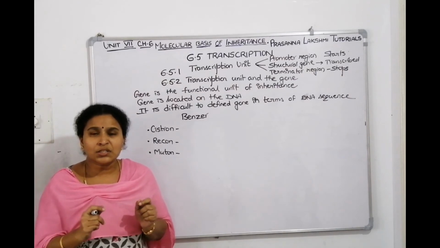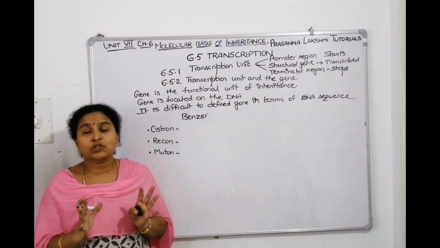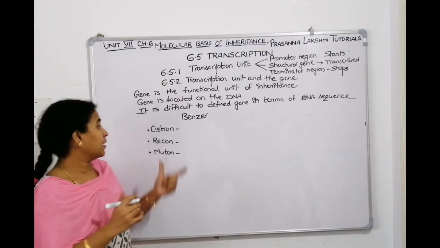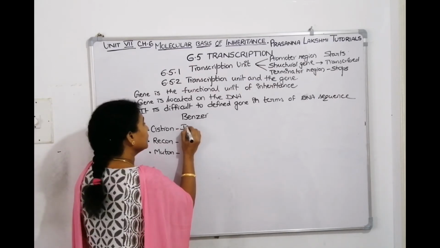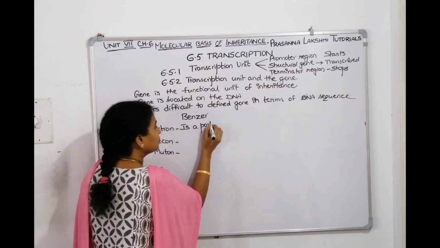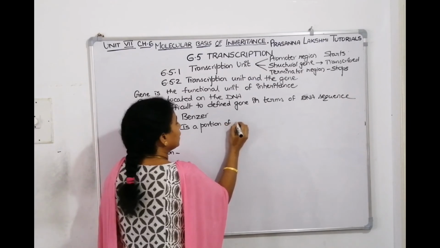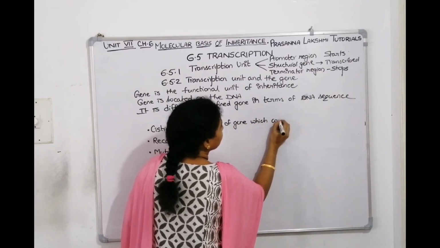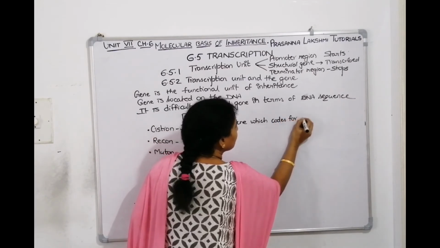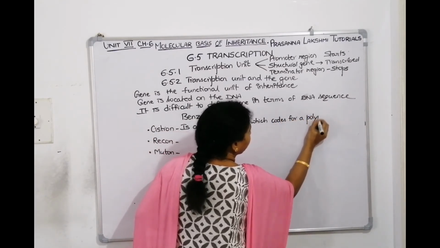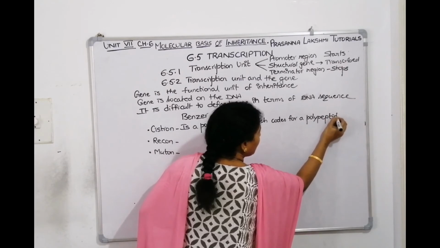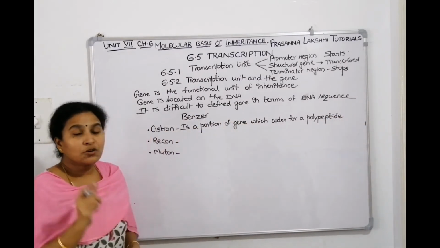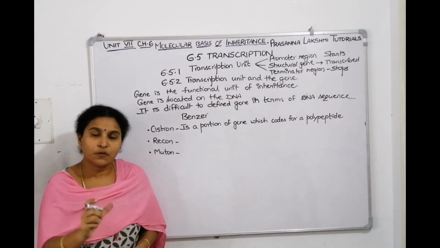What is cistron? Cistron is a part of a gene which codes for a polypeptide or a protein. It is a portion of a gene which codes for a polypeptide or protein. Insulin protein, glucagon protein, like that. So cistron is a part of a DNA or a gene which codes for a polypeptide.